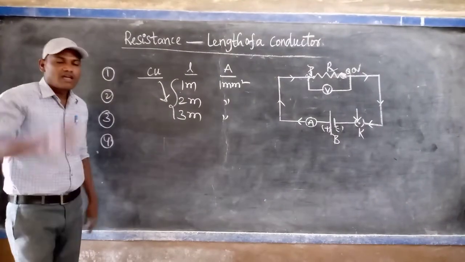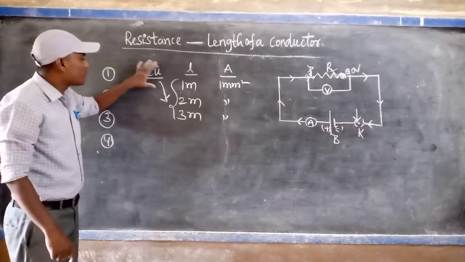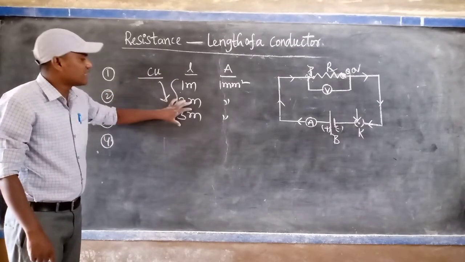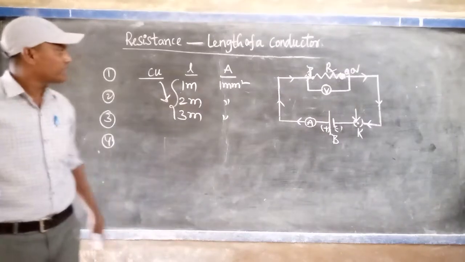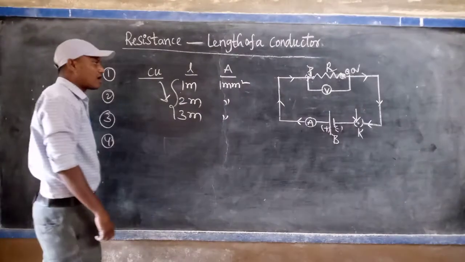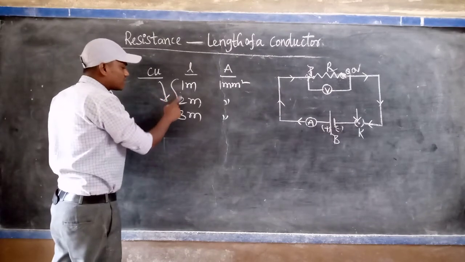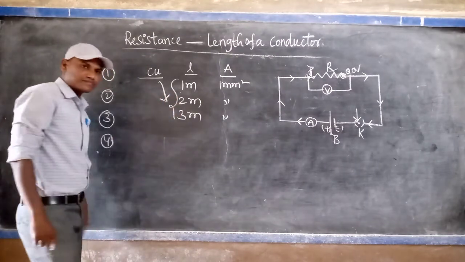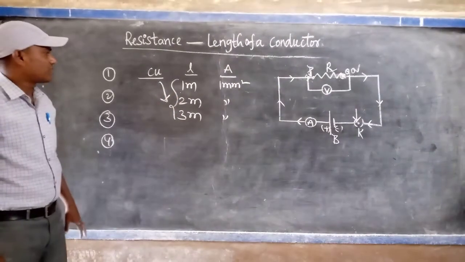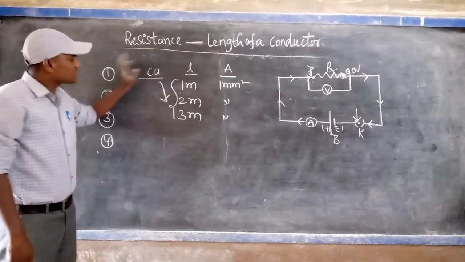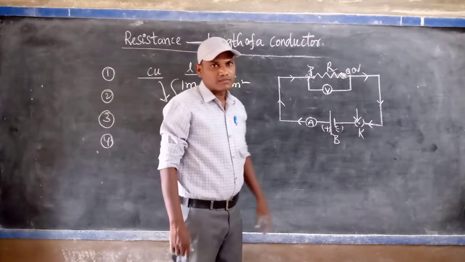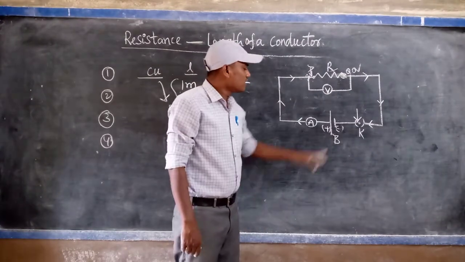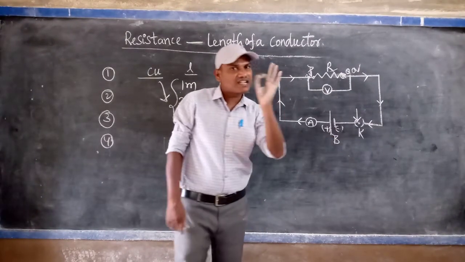Once again, listen. First of all, we take copper wires of different lengths but the same area of cross section, like 1 meter, 2 meter and 3 meter. Now, first of all, the 1 meter length of copper wire is placed between the PQ gap, and keep the potential difference constant.